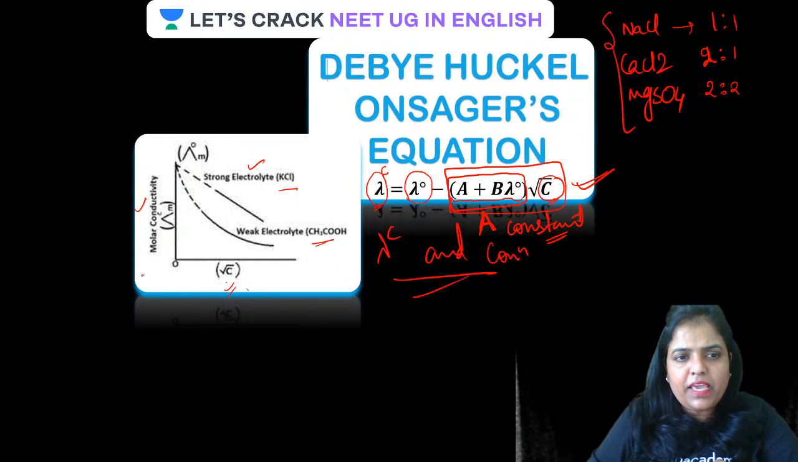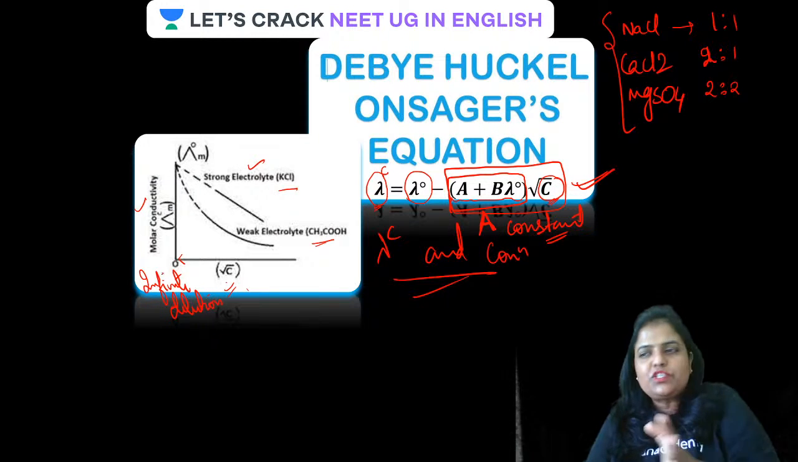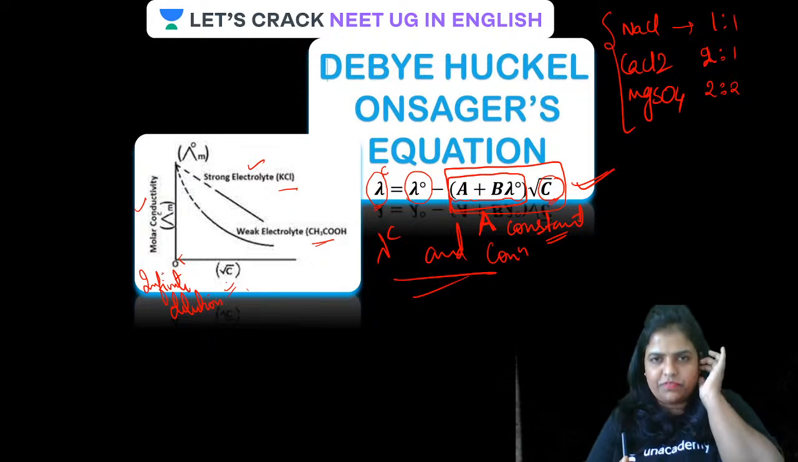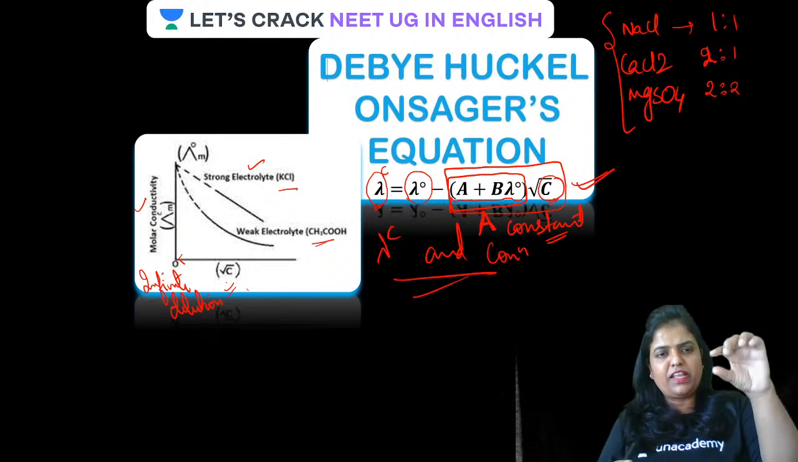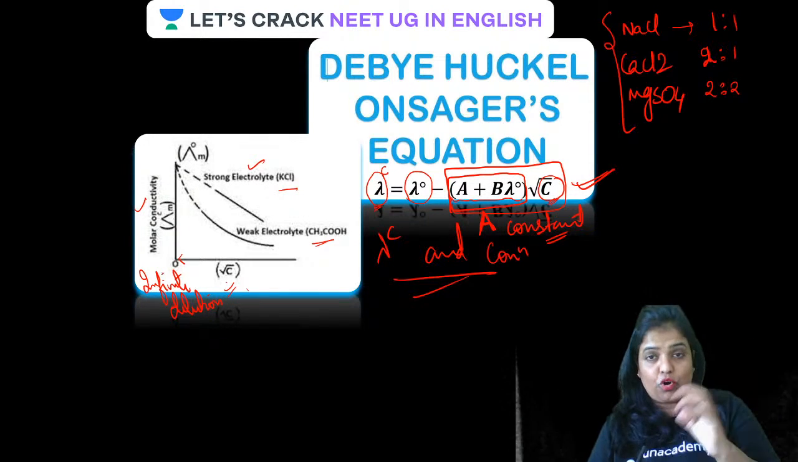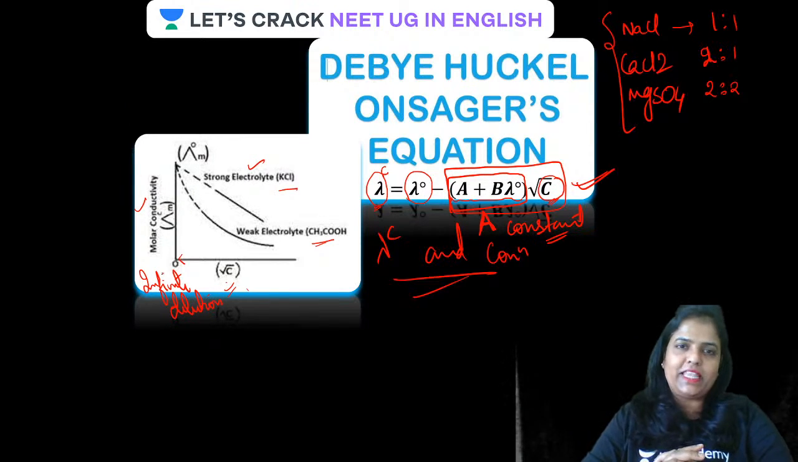But what is happening at infinite dilution? What do you mean by infinite dilution, guys? Infinite dilution means when the value of c decreases to almost zero, not exactly zero, but near to zero, slightly more than zero. You can say the solution is extremely dilute, or the concentration is too less, you can also call it that way.